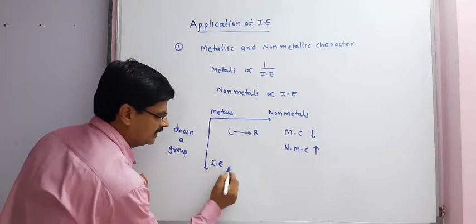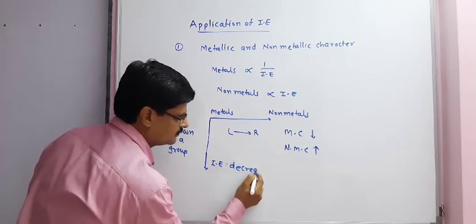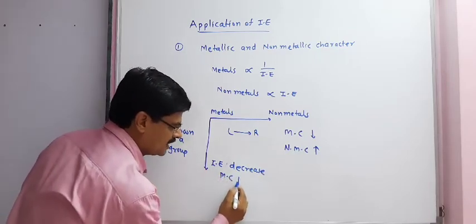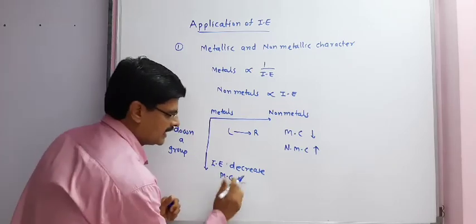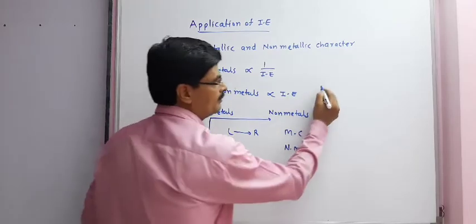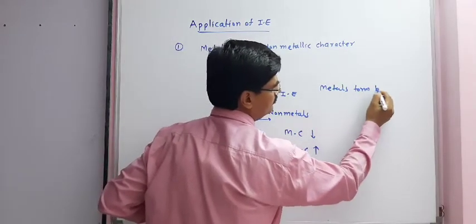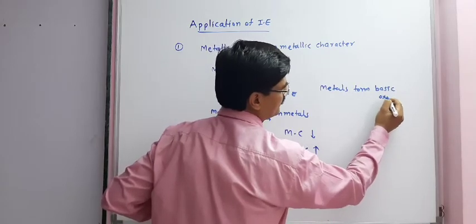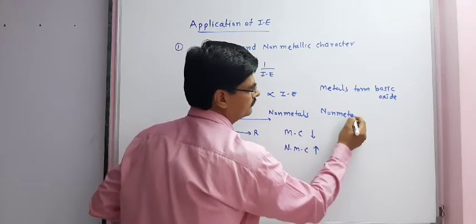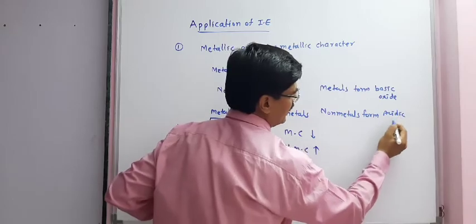ionization enthalpy decreases. Therefore, metallic character increases down a group. Now, metals form basic oxide and non-metals form acidic oxide.